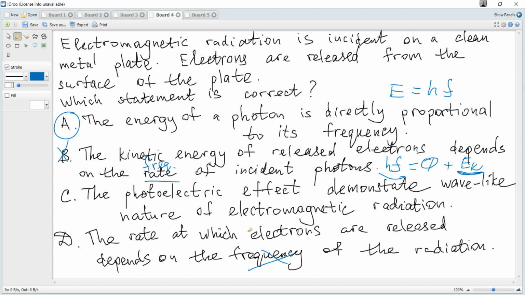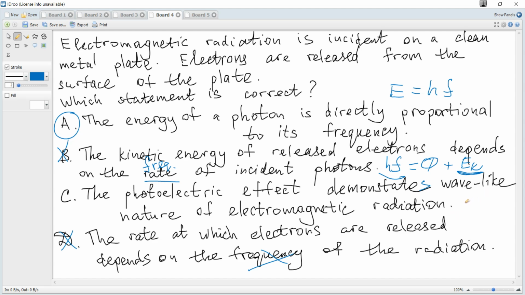If the frequency is the same, but you increase intensity, it means more photons per second, so more electrons are released, and it means that the current increases. And C, the photoelectric effect demonstrates wave-like nature of electromagnetic radiation.